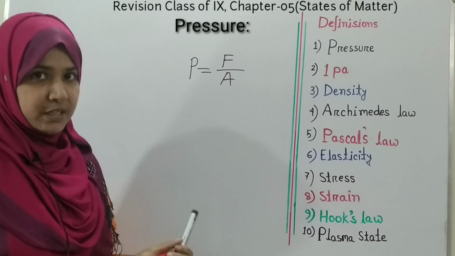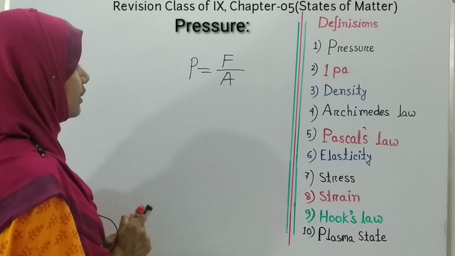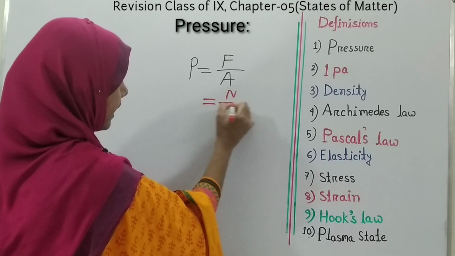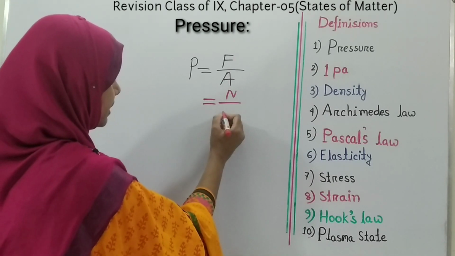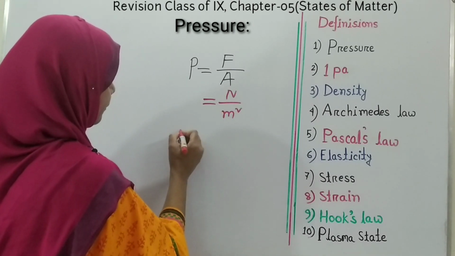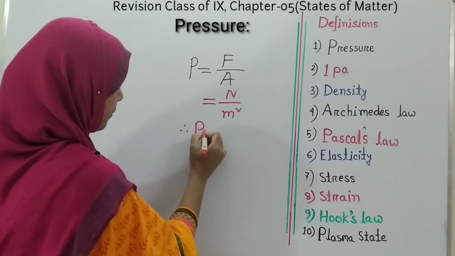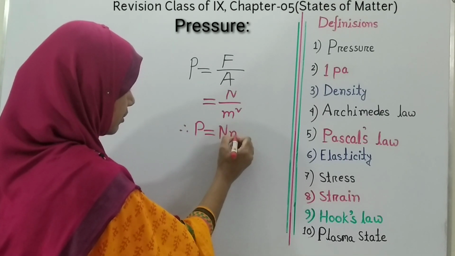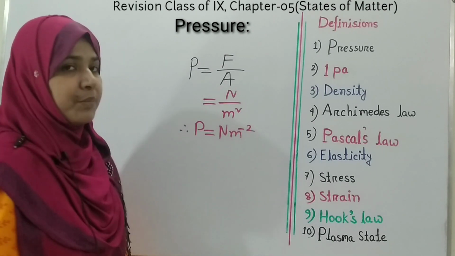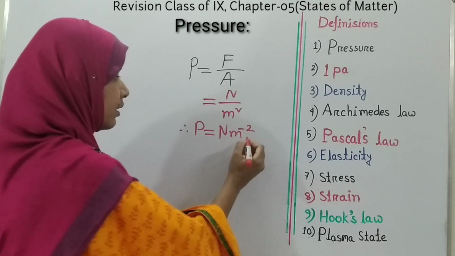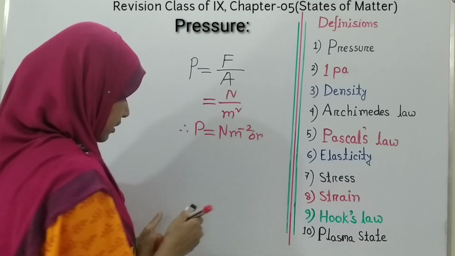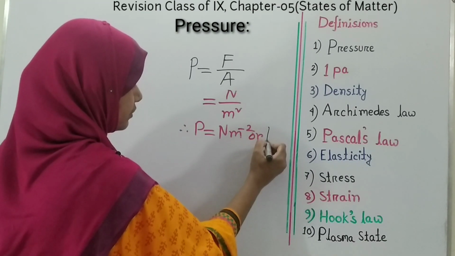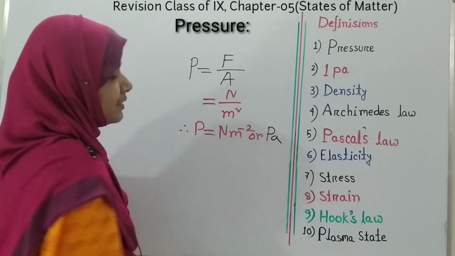And the unit of pressure is, here you can see that the unit of force is Newton and the unit of area is meter square. So we can say that the unit of pressure is Newton per meter square, or another unit of pressure is Pascal, which we commonly use in this chapter.